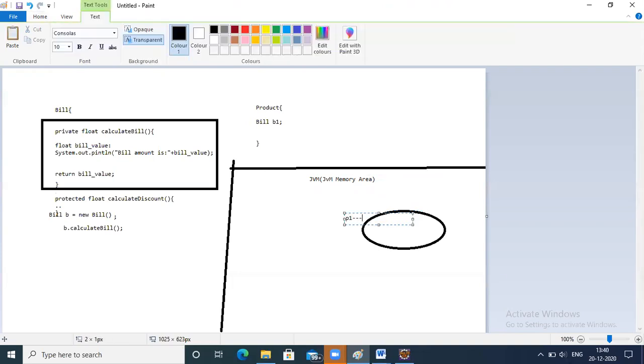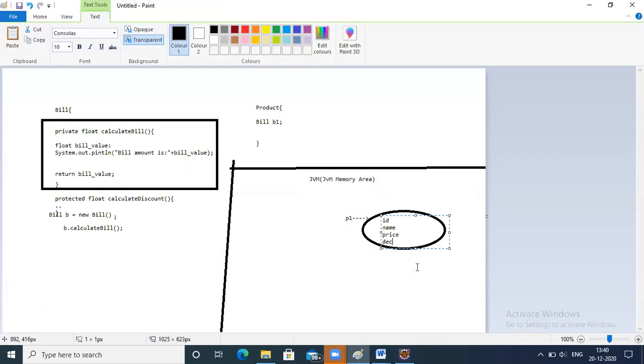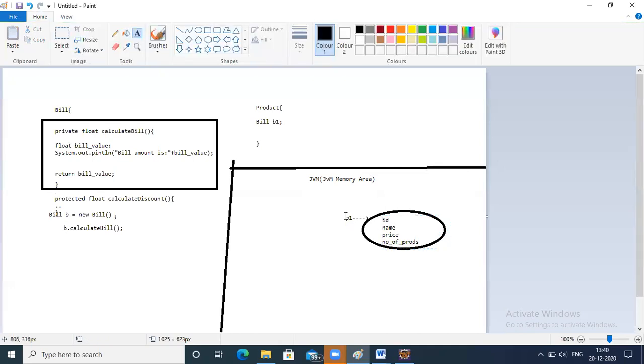p1 is your object, and what are the attributes of the object? A product name, a unit price, a description, number of products and price. So in this way, your object will be created in the memory for a class that you create.